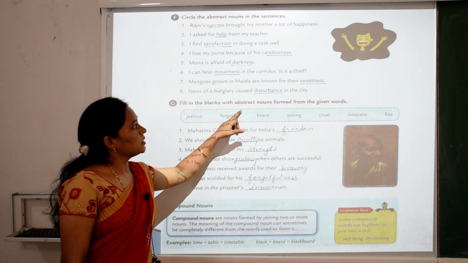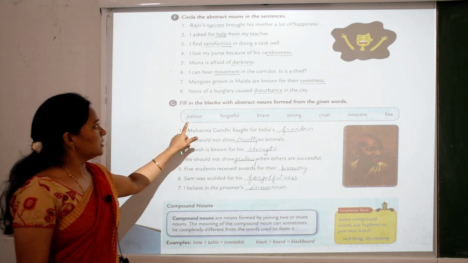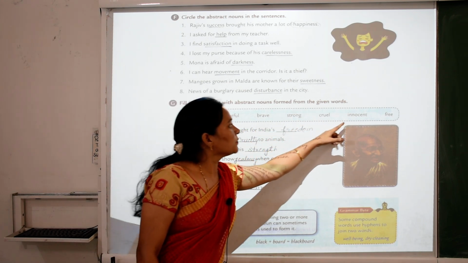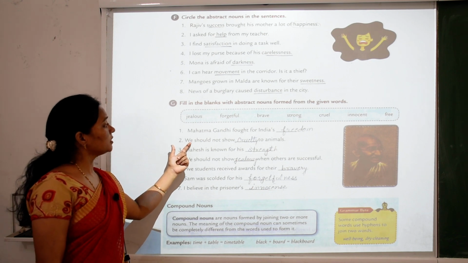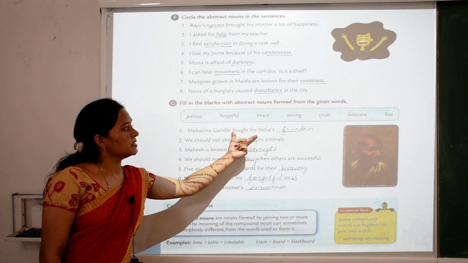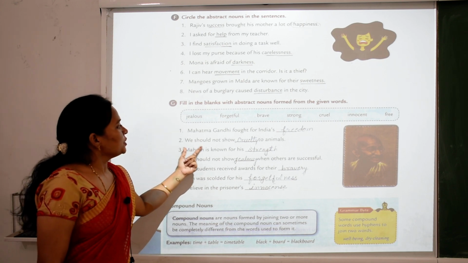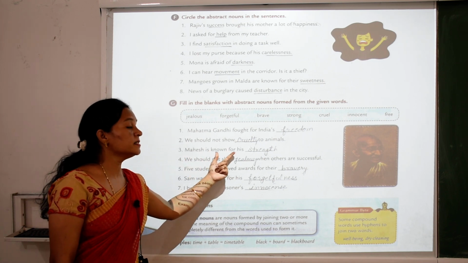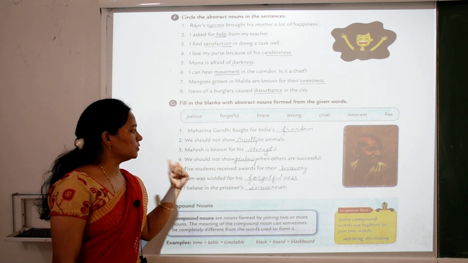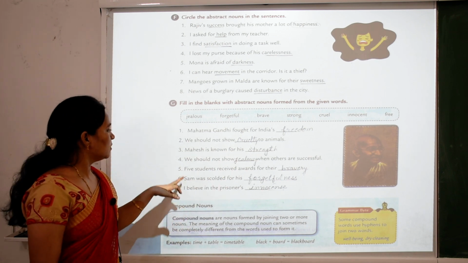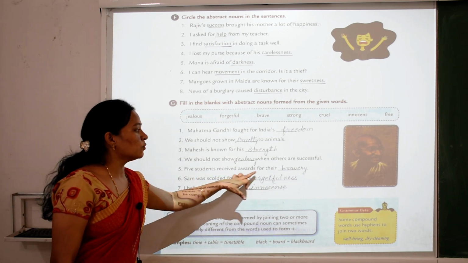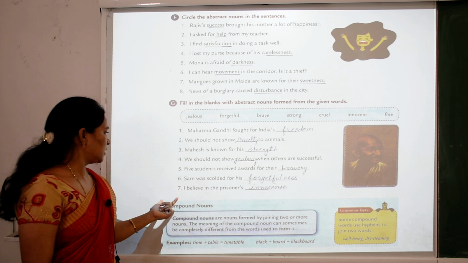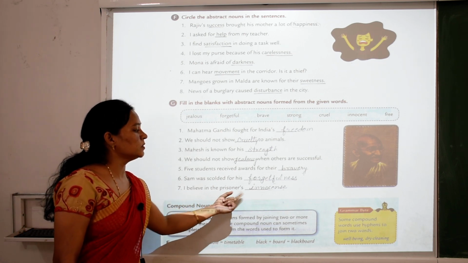Fill in the blanks with the abstract noun formed from the given words. Jealous, forgetful, brave, strong, cruel, innocent, free. So children, Mahatma Gandhi fought for India's freedom. We should not show cruelty to animals. Mahesh is known for his strength. We should not show jealousy when others are successful. Five students received awards for their bravery. Sam was scolded for his forgetfulness. I believe in the prisoner's innocence.